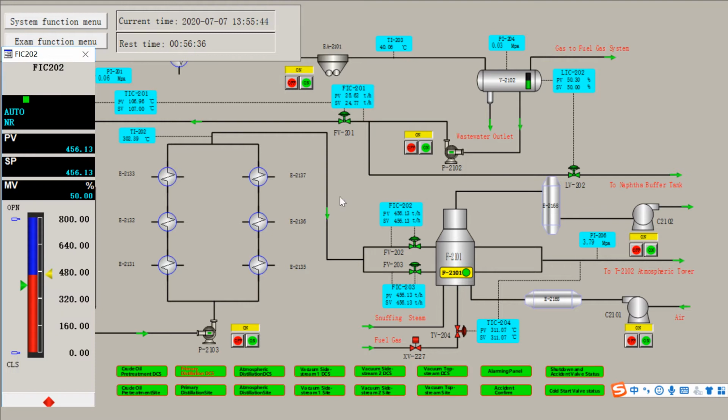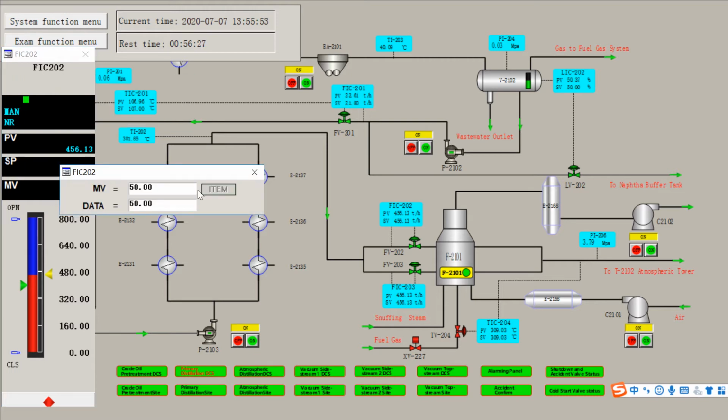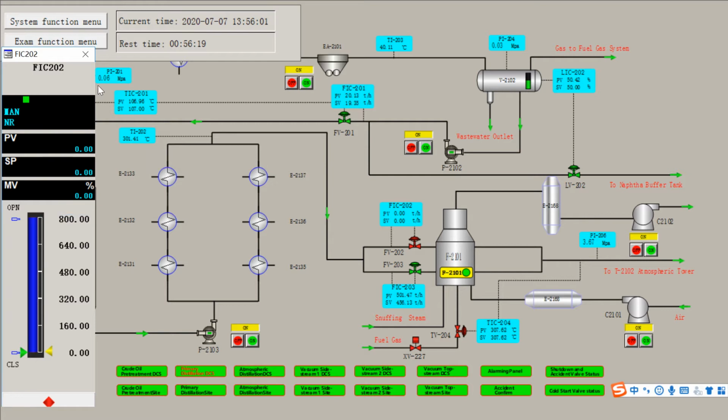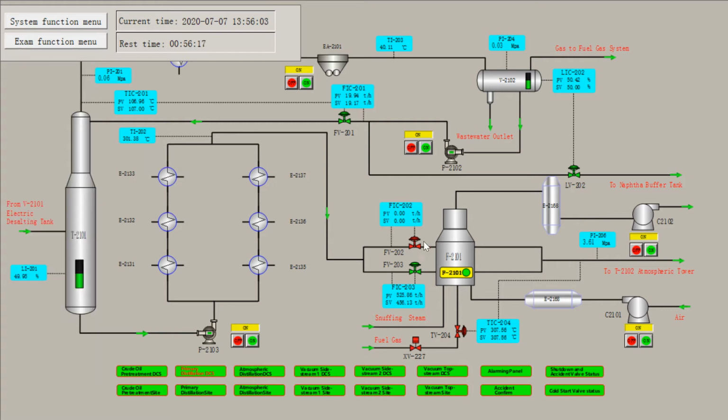Also click this indicator controller, then click this to change the mode to the manual mode. Then we double click the MV to change the data to 0. Okay, now this valve has been closed.